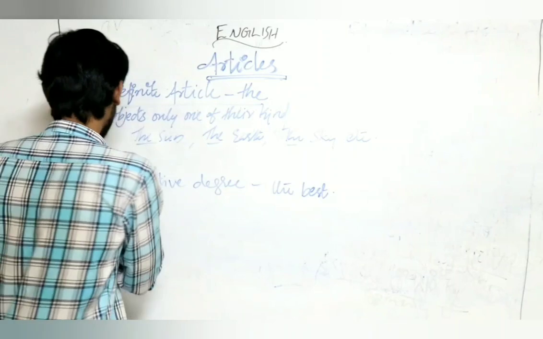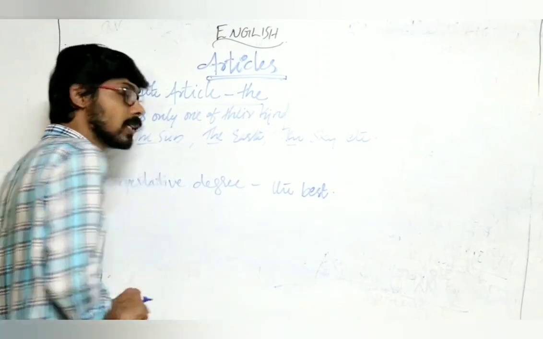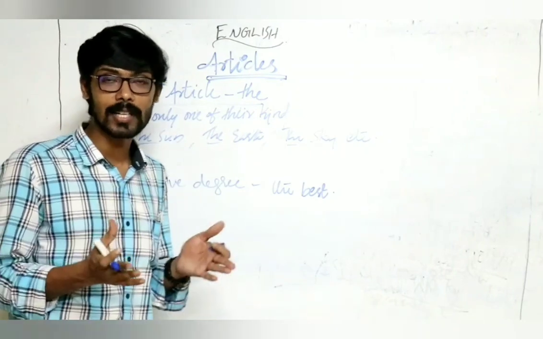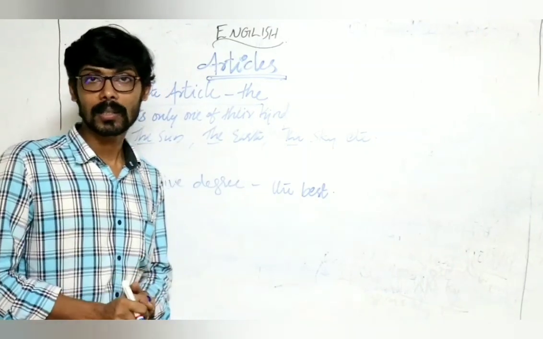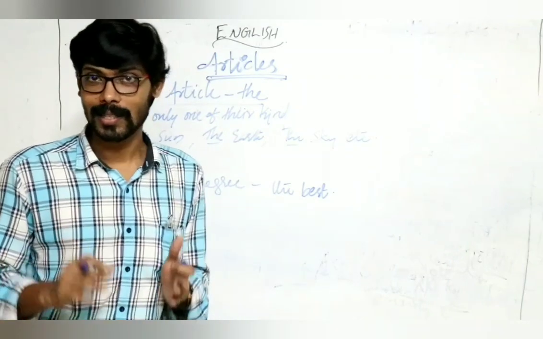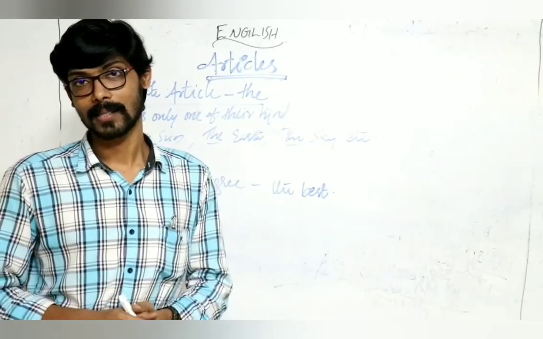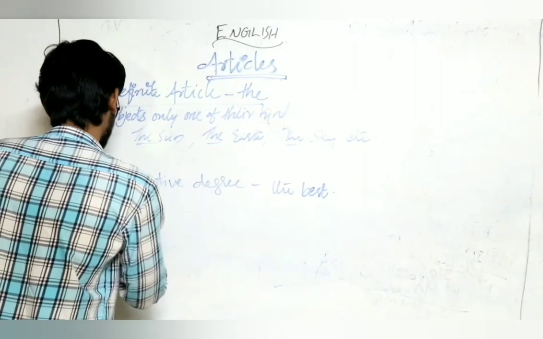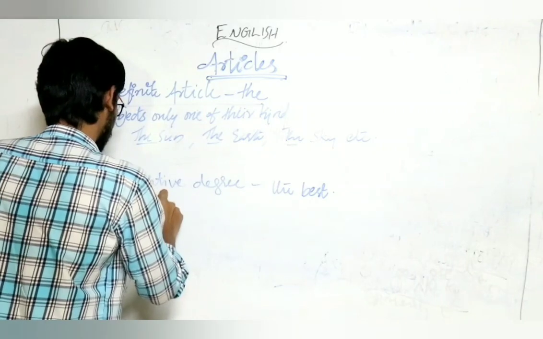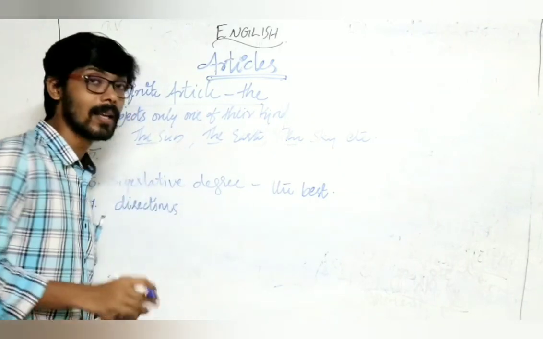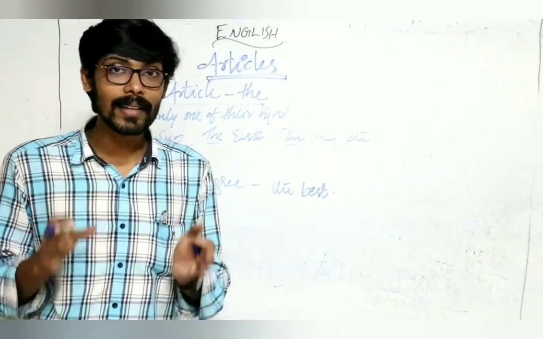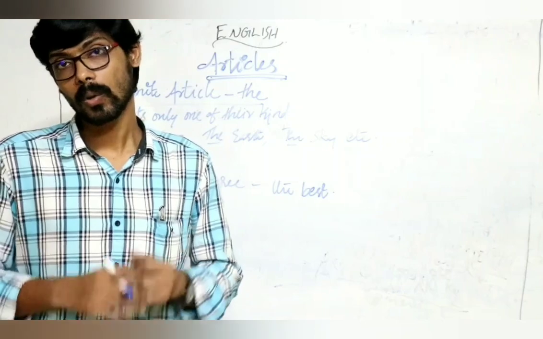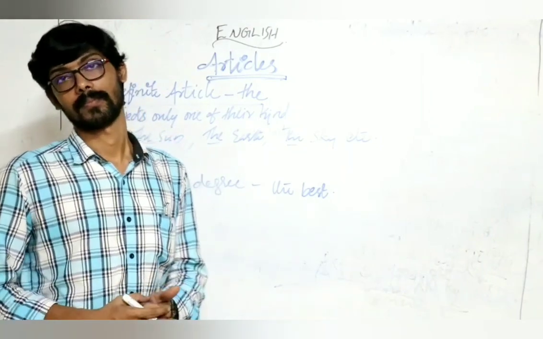Then, next step. Definite article the is used before directions like east, west, north, south, northeast, northwest, just like that. So before directions. For example, the sun rises in the east and sets in the west. So the east, the west.